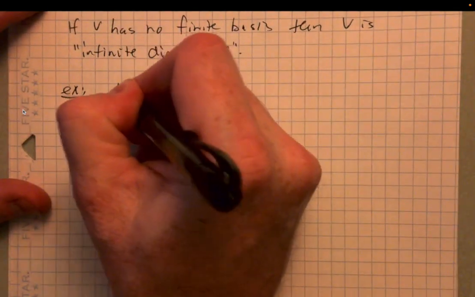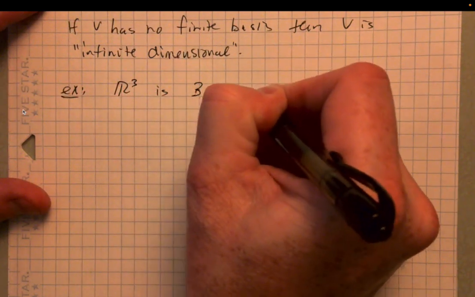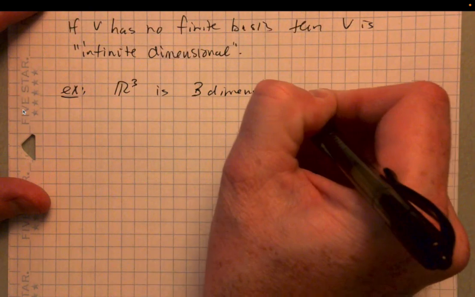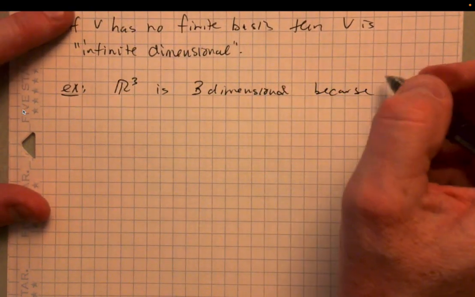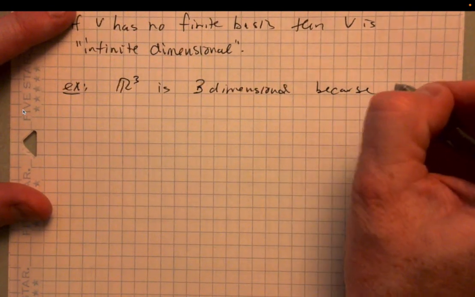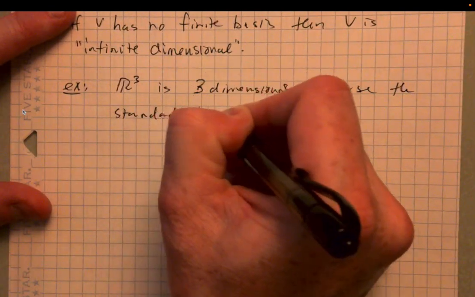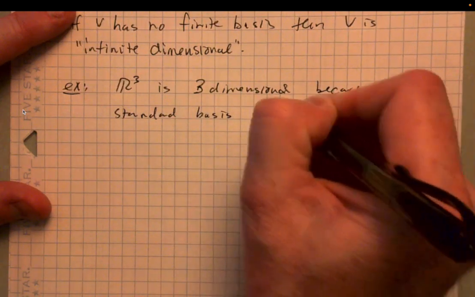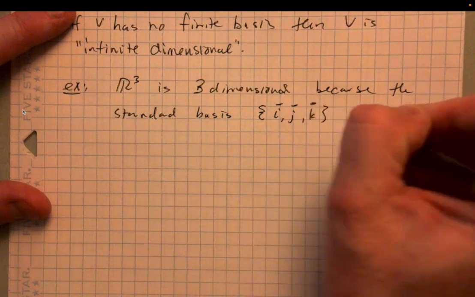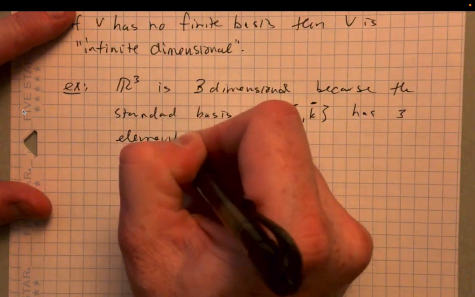R3 we just talked about is 3-dimensional. No surprise there, really. But it's 3-dimensional because the standard basis i, j, k has 3 elements.